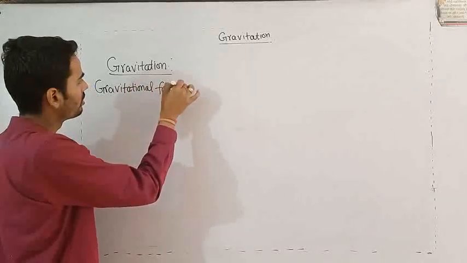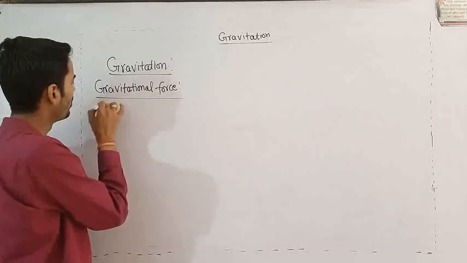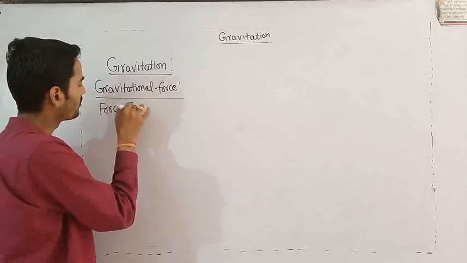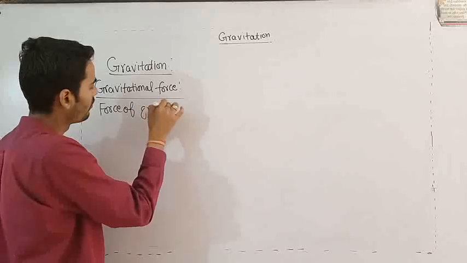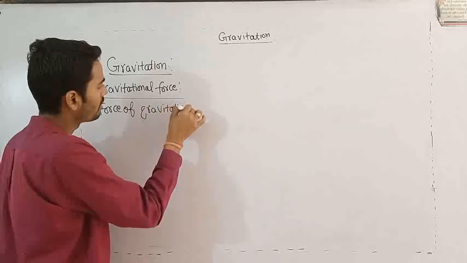And the third name is force of gravitation.